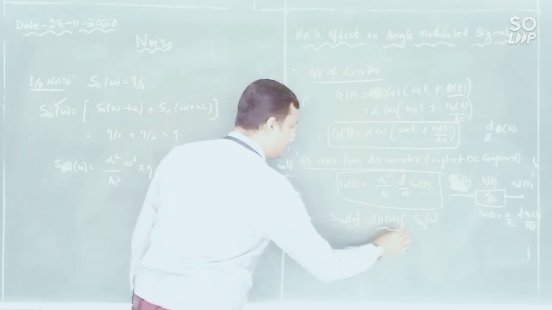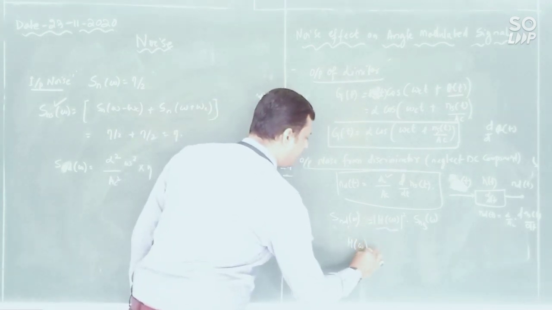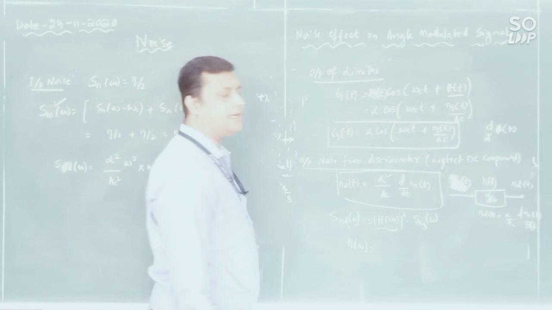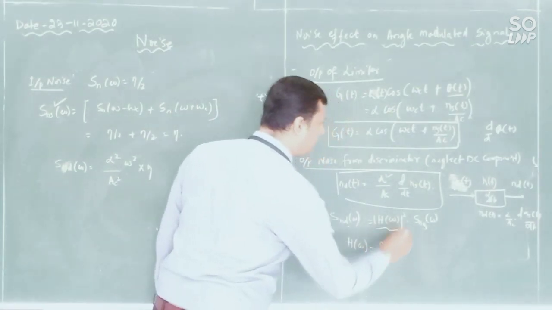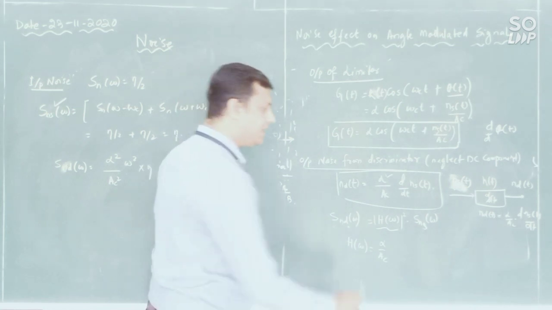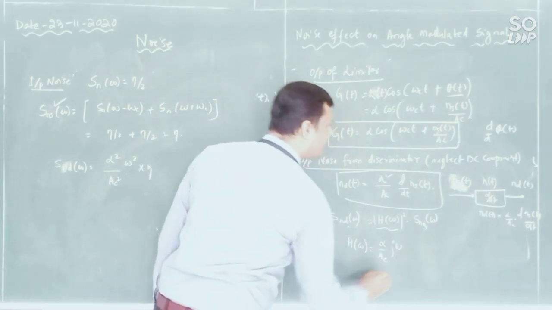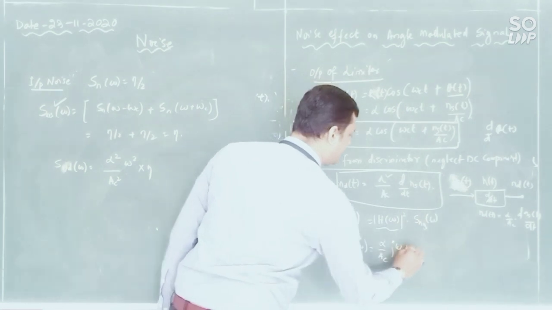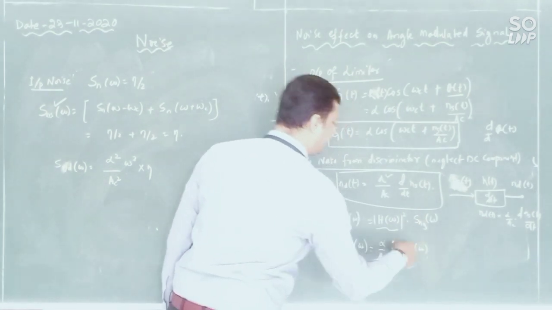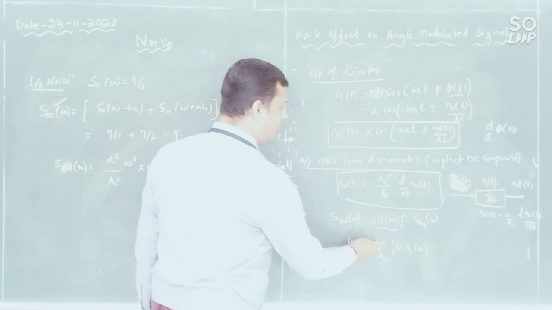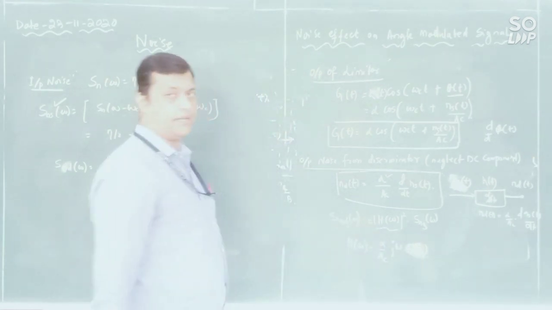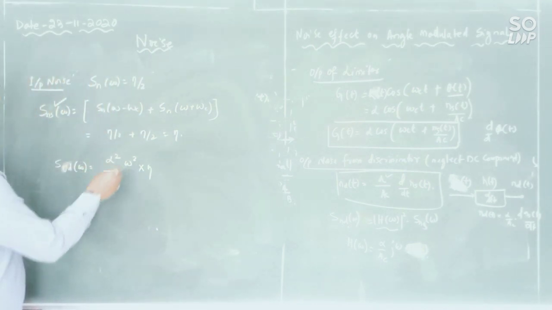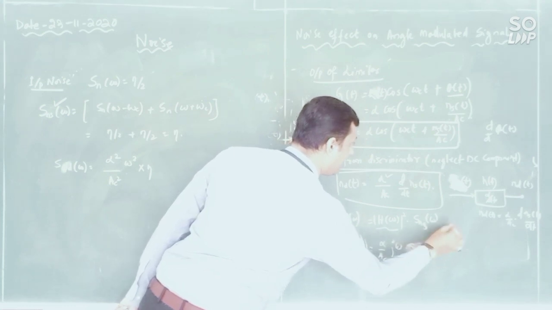Because h of omega is there. In this equation, if I write in terms of h of omega, alpha by AC is a constant. Amplitude d by dt is represented as j omega, and ns of omega. Like this I can write. So it is alpha by AC j omega. That is your h of omega. And this is your Sn of omega, Sns of omega.